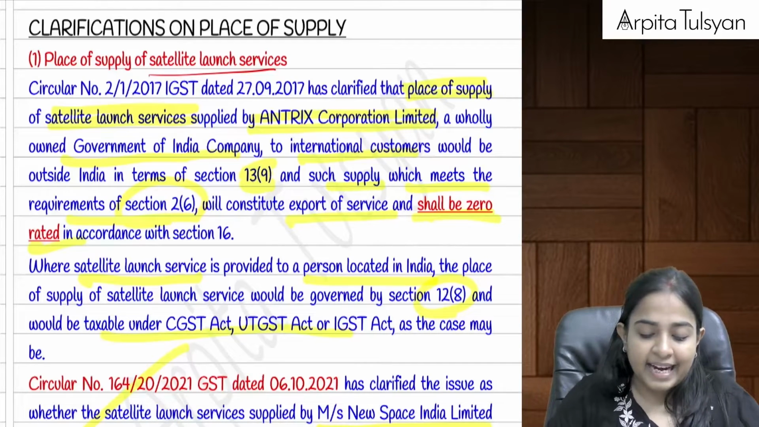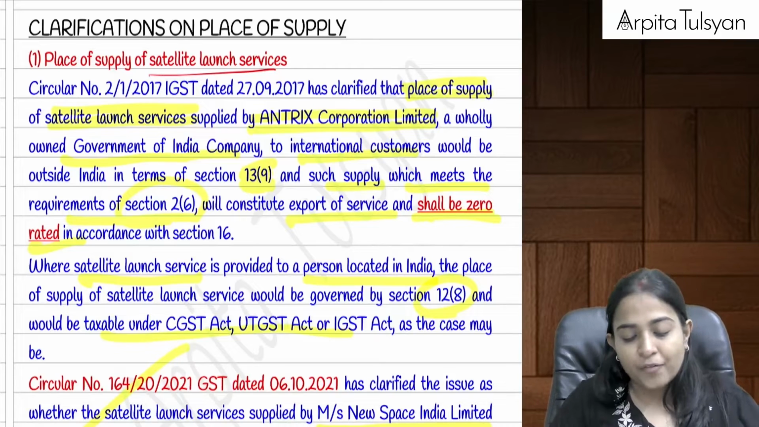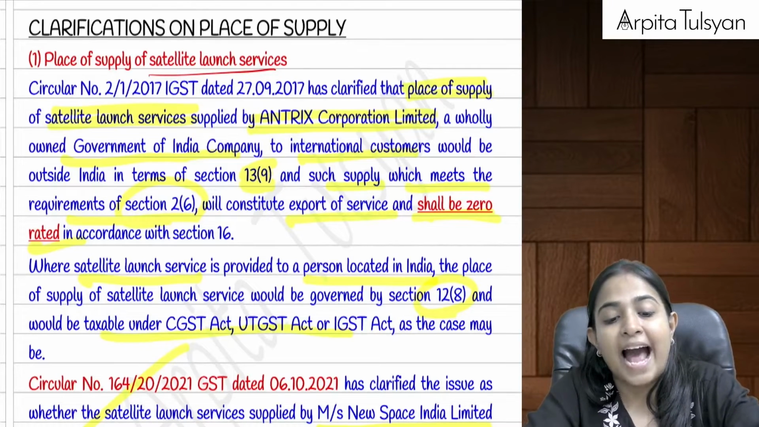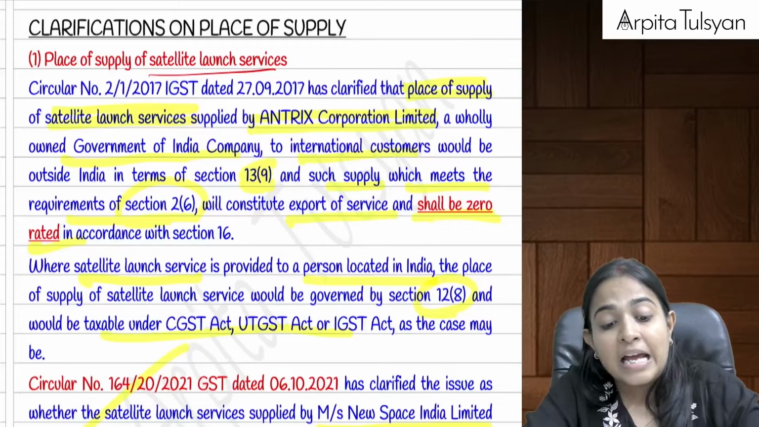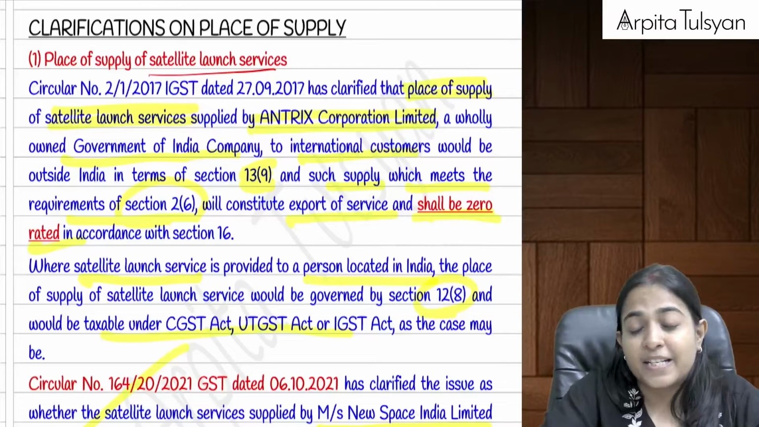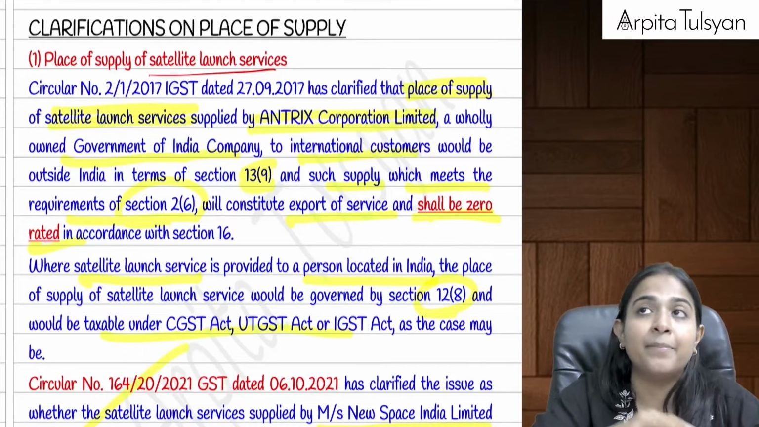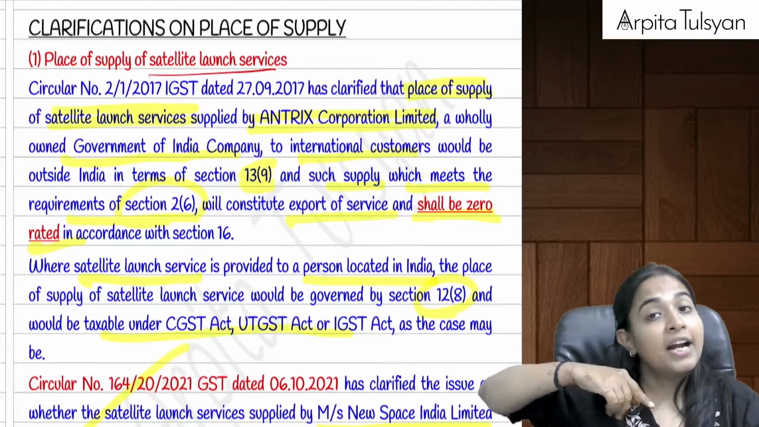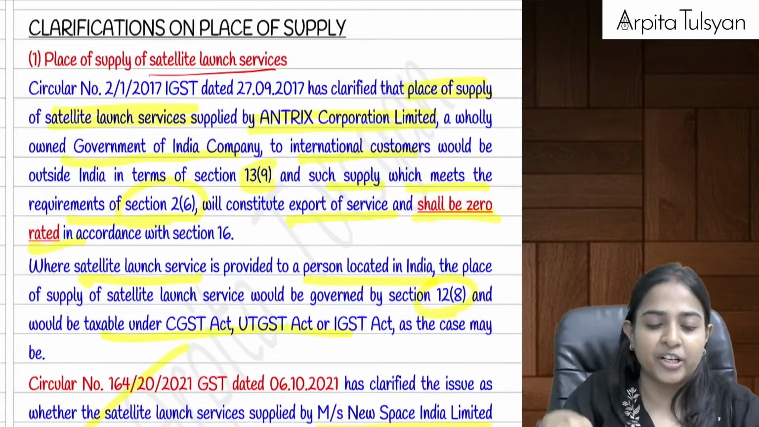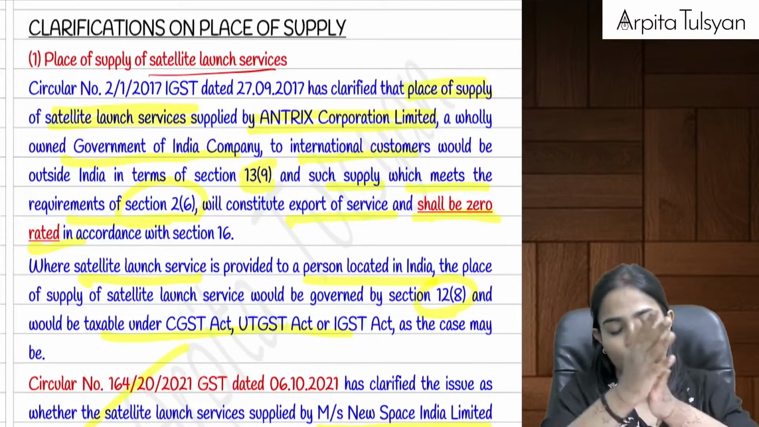in that case the place of supply of service will be calculated as per section 13.9. 13.9 means they were taking it as transportation of goods. Like many things go into the space and then they capture it and study and do all those things.